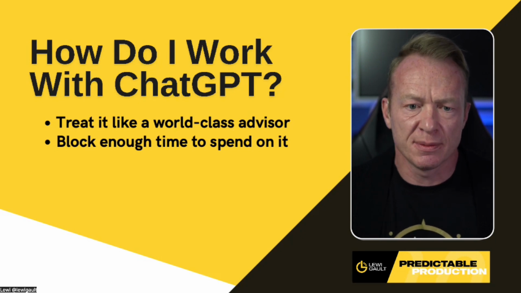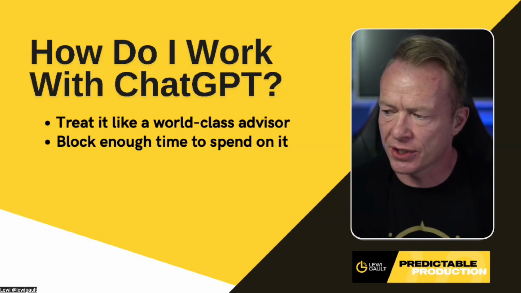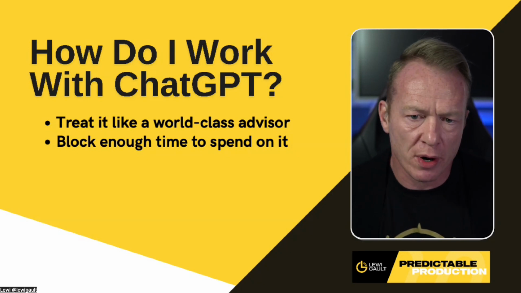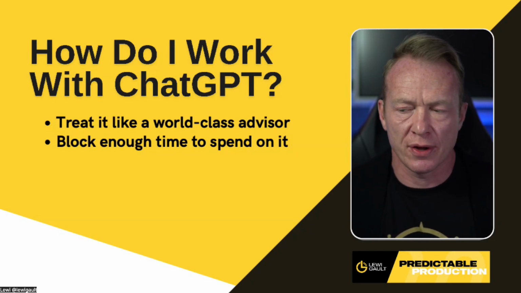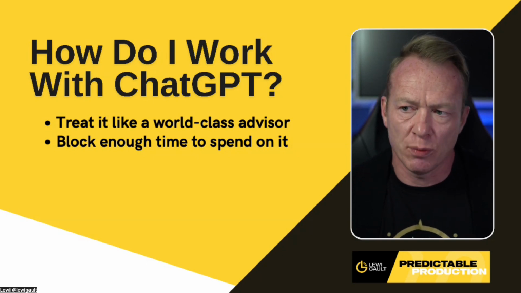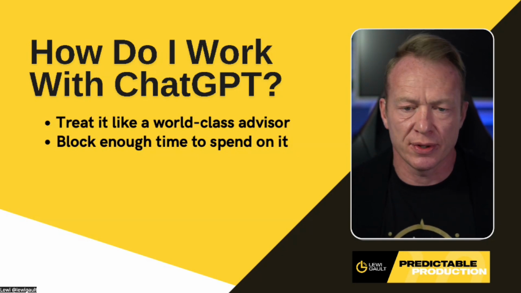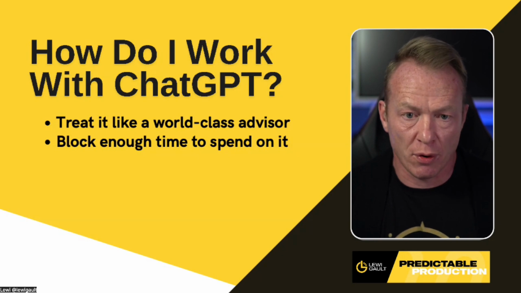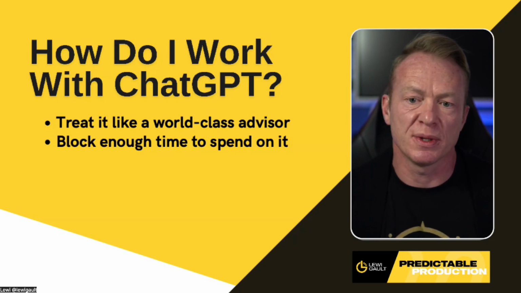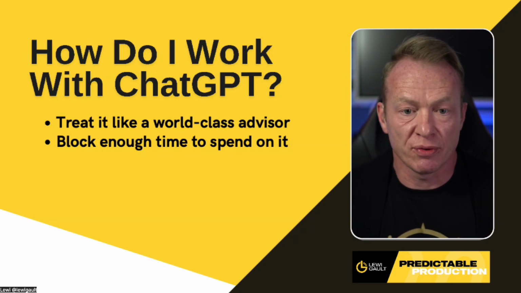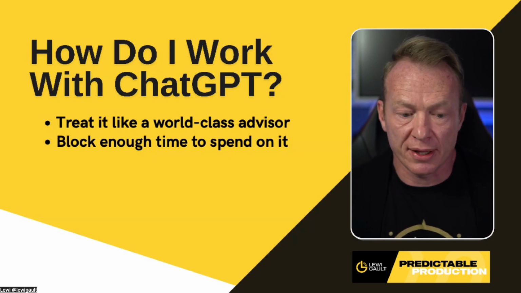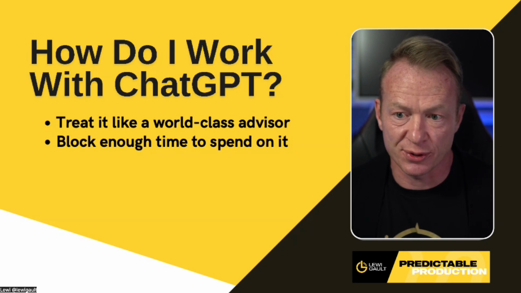Second piece of this is blocking time to spend with it. Again, just throwing things in, hoping for the best isn't going to work. You need to actually figure out how to use it. And we're going to go through a lot of that today: how to use ChatGPT, why it's important, what you're actually saying to it, and the context around that. This is really, really important, especially with the time management piece of it. My buddy Phil Stringer says, agents aren't going to be replaced by AI, but an agent using AI is going to take your job.